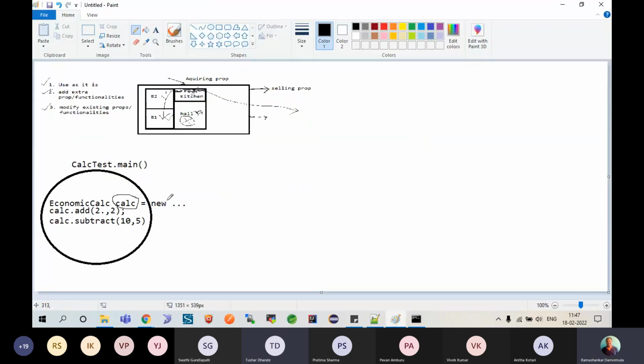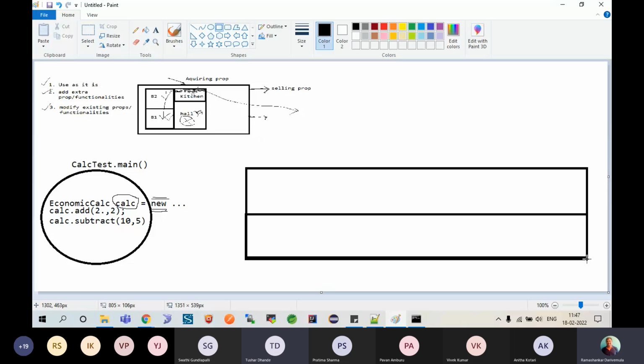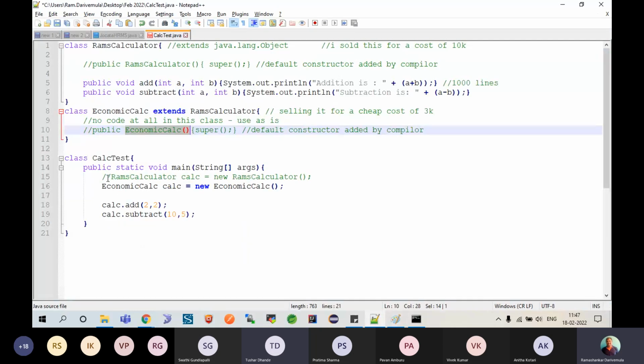Now, you are asking it to be loaded into a new memory. The keyword new requests the Java runtime environment to provide a new memory. So somewhere else here, a new memory is being provided. Here it contains the heap part as well as the stack part. How many functionalities are there in my calculator? It will try to load those members. Come back and see the class definition. How many members are there in it? Is there any member inside? Have we defined any member inside?